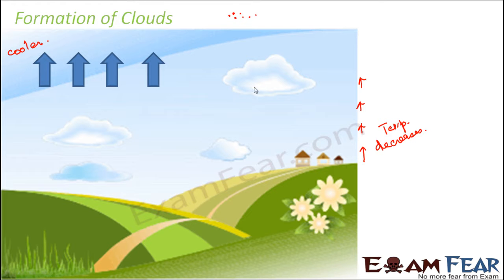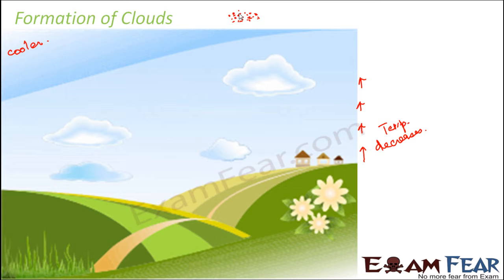Now sometimes all these tiny droplets start combining together. Let's say 2-3 droplets start combining together. Gradually, when a huge number of droplets get combined together, they become heavy. Now when they become heavy, they cannot stay there anymore, so they drop on the surface. As long as they are floating in the sky, we see them as clouds.